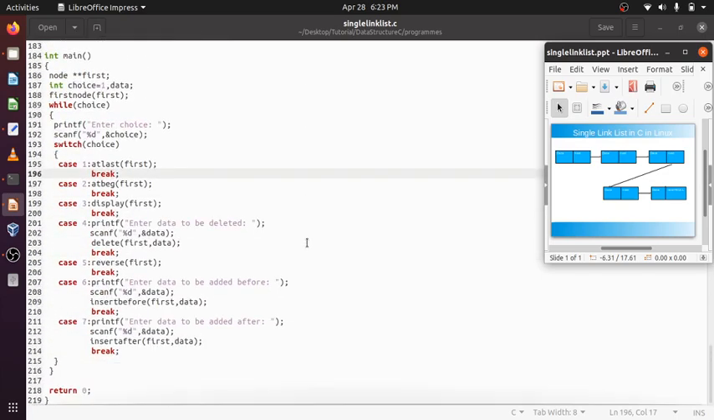So this is all about single linked list. Double linked list is also there, stack and queue also there. So one by one I will do everything.